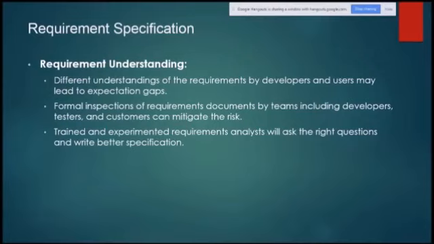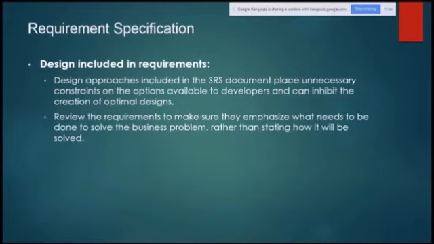A trained and experienced requirements analyst will ask the right questions and produce a better specification. So requirement understanding should be very clear. This is another risk involved, and this is how you can overcome the risk of understanding the requirement.